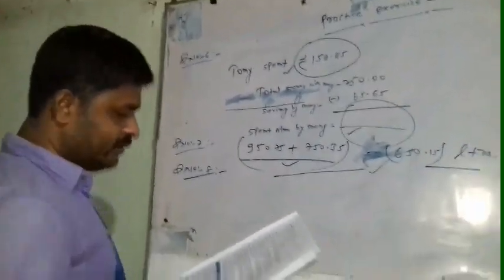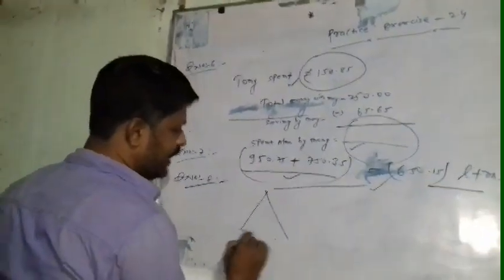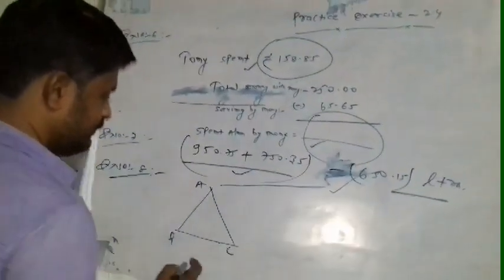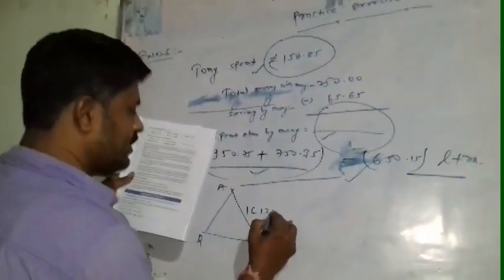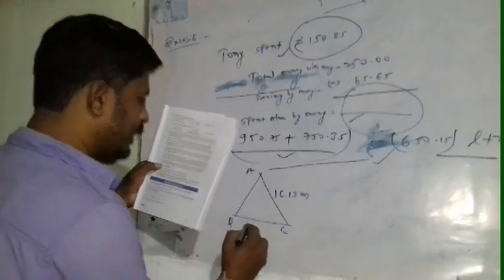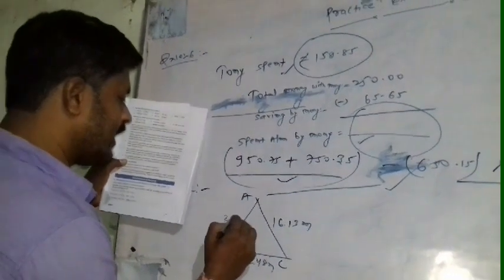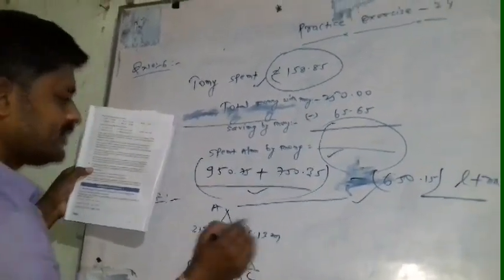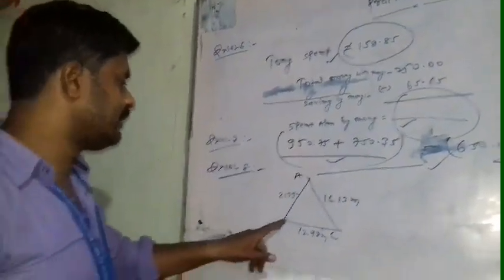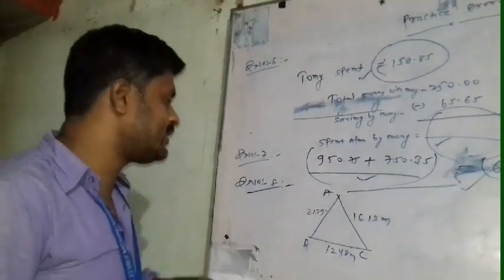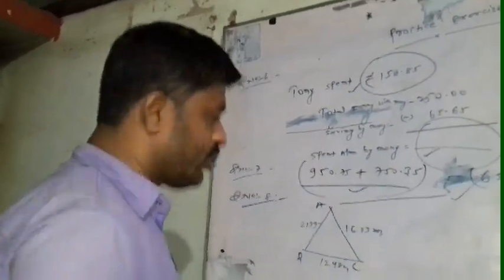A triangular park needs to be fenced. Suppose this is a triangular park ABC, and the dimensions are 16.13 meter, 12.48 meter, 21.39 meter. That means this dimension is 16.13 meter, this dimension is 12.48 meter, this dimension is 21.39 meter. How much barbed wire will be required for fencing?